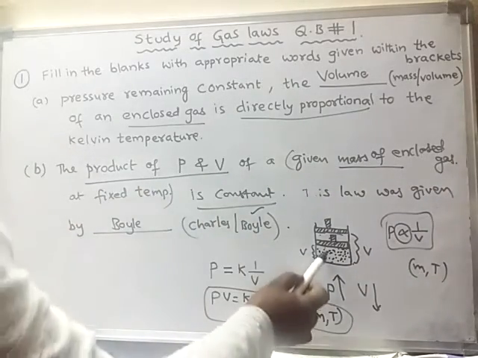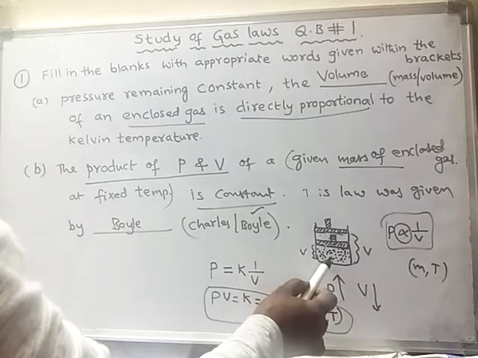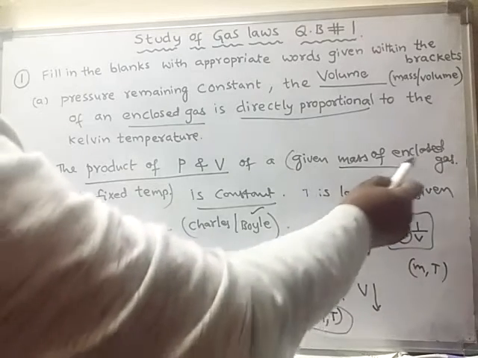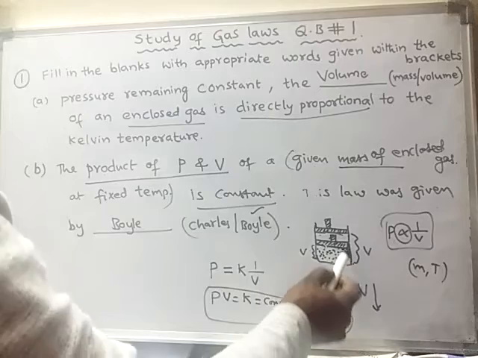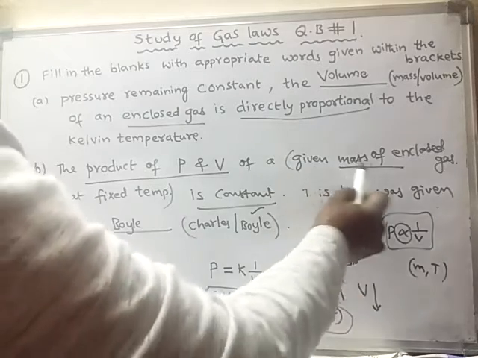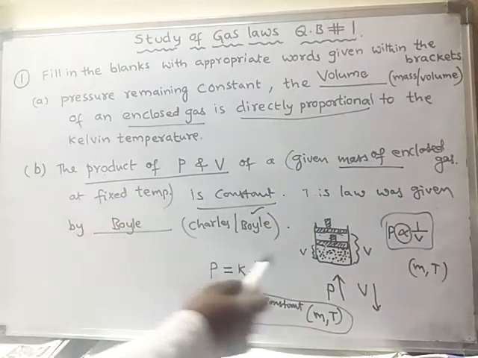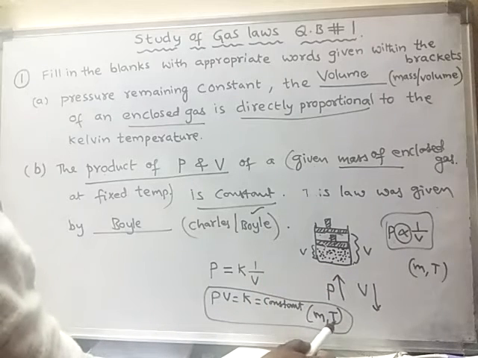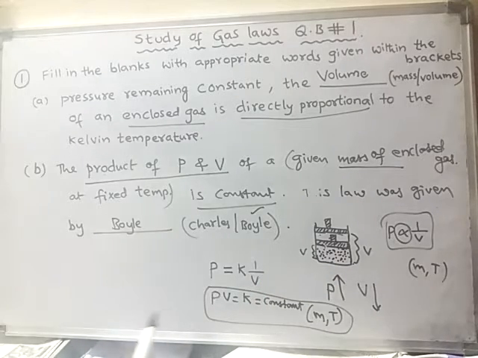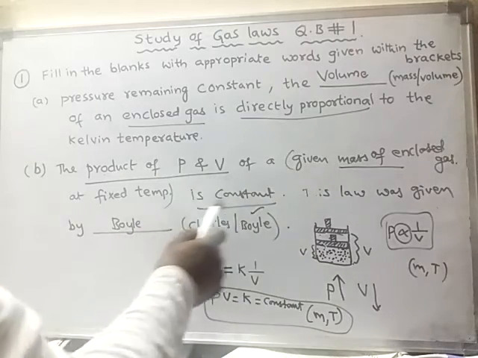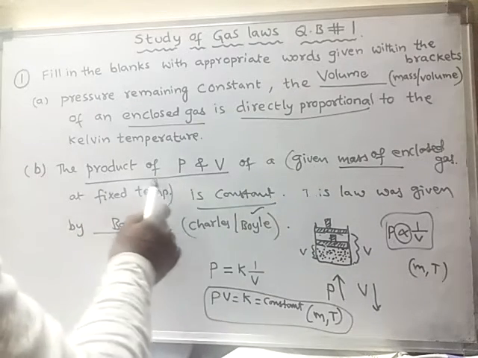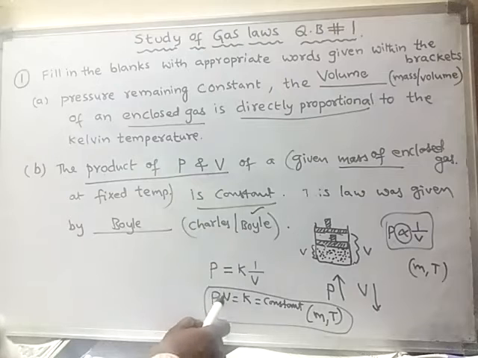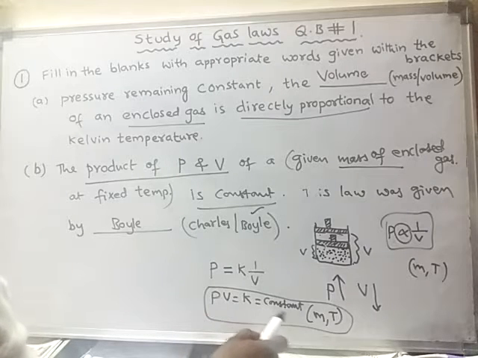That means a certain mass of gas is given, enclosed in the container, at fixed temperature. We didn't change the temperature, so temperature and mass are not changed. So the product of pressure and volume is constant.